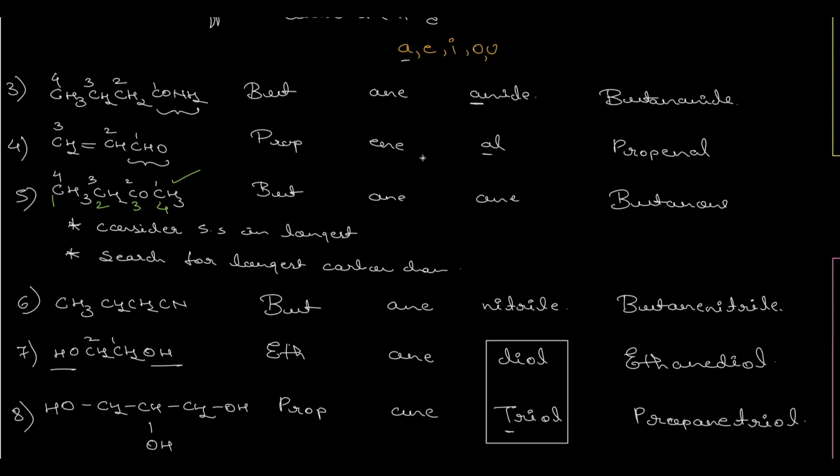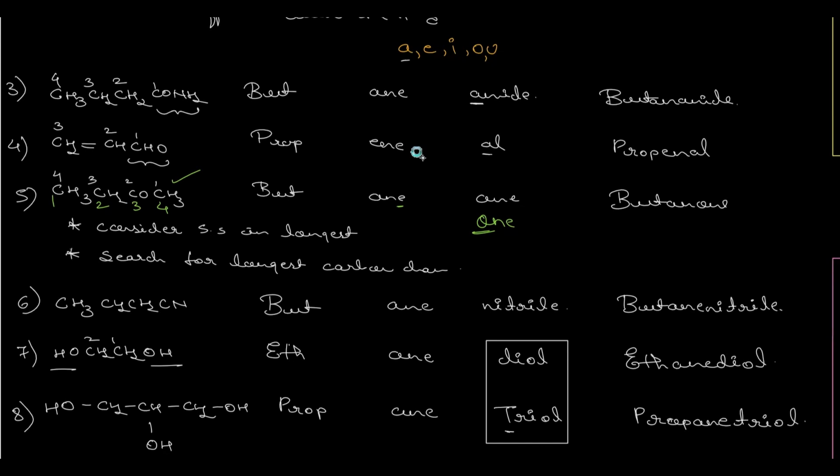So 1, 2, 3, 4, hence the word root would be but, primary prefix would be ane, that is only single bond is present. Then the secondary suffix is one. Okay, this is one. And again, O is the vowel, hence dropping E from ane, this would be butanone.